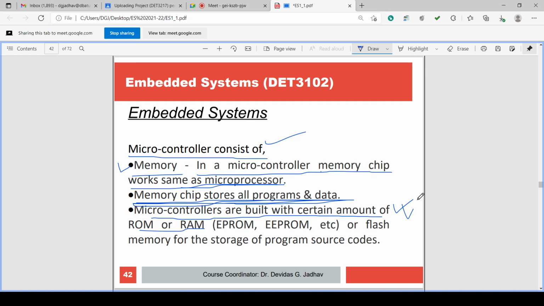So microcontrollers are built in with a certain amount of ROM, RAM, EEPROM, or flash memory. Flash memory can be written while executing also. Flash memory is used for storage of program source code.